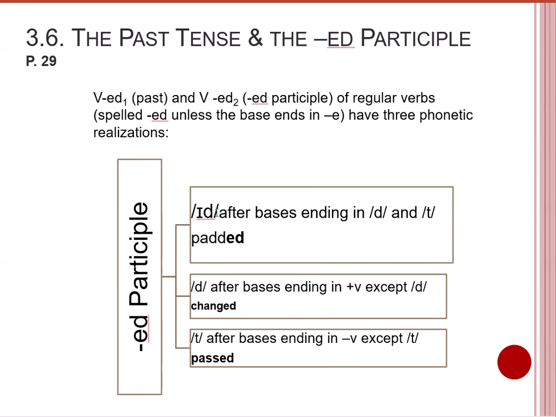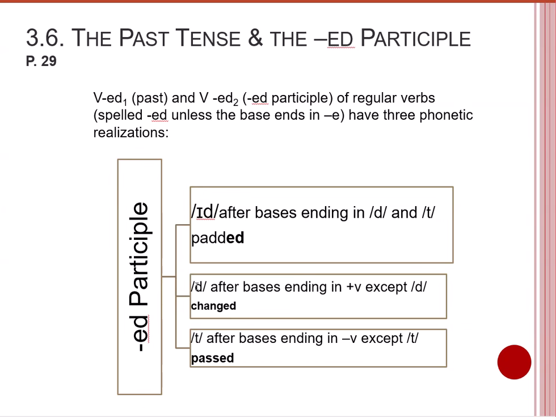So ed can be realized as id when you have a verb as a base ending in d or t, like pad, padded, padded. So you can see that there is an id sound at the end of the verb.